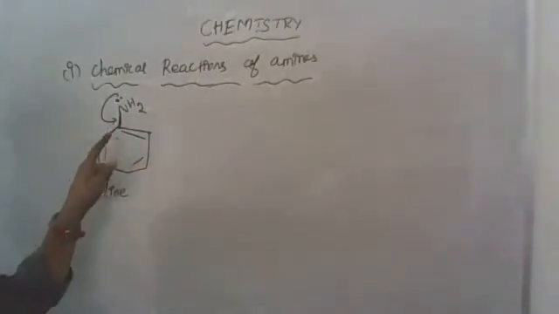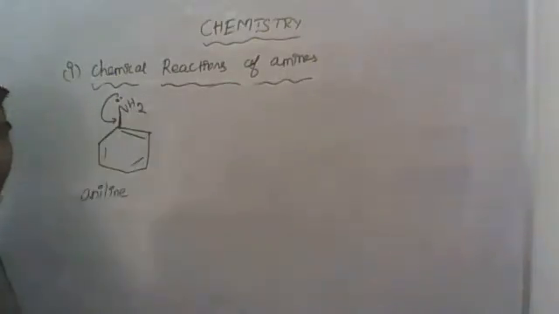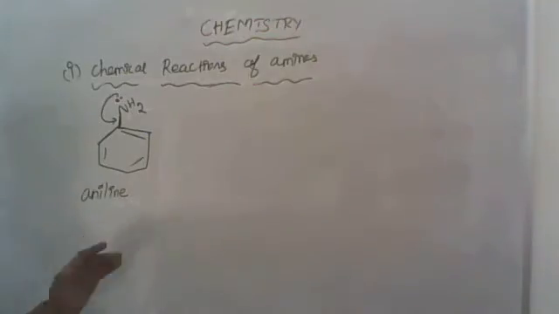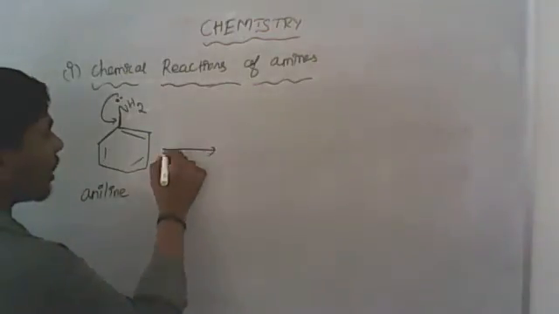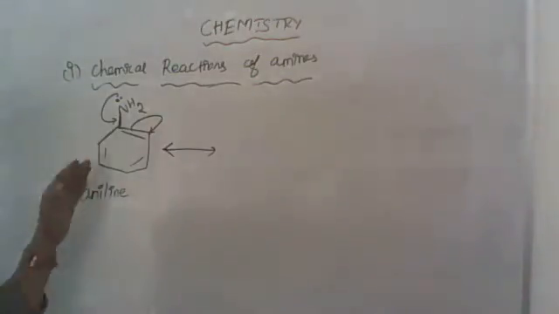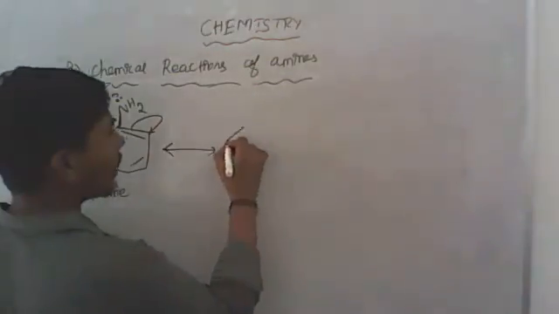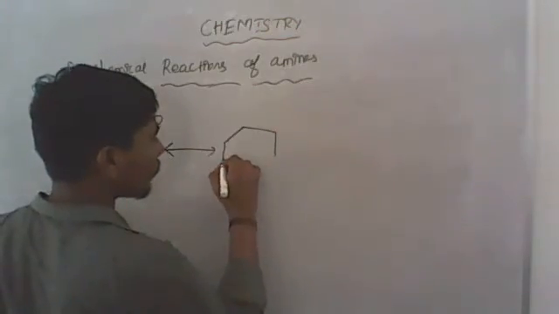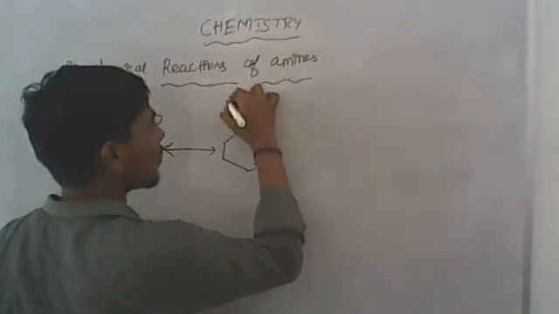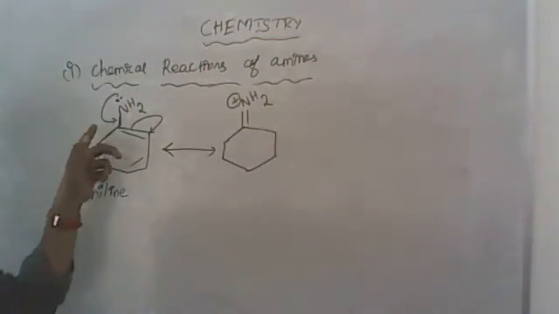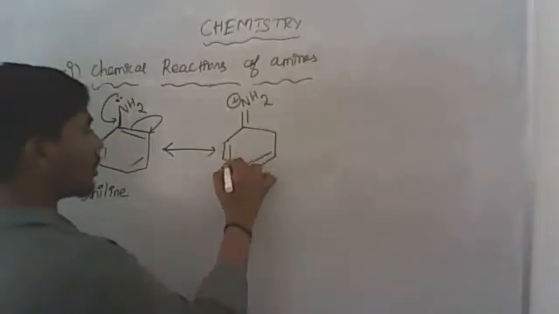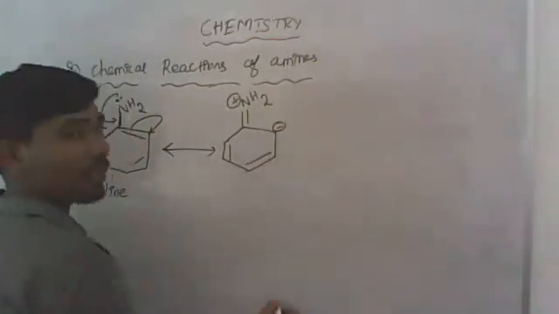Now when the lone pair of electrons comes in, a partial double bond is created, so the valency increases from 4 to 5. When the valency increases, one of the double bonds moves out of the ring, so we get a double bond to NH2 plus. Because the nitrogen lost its electron, it bears the positive charge, and the remaining bond has moved here, so there is a negative charge here.